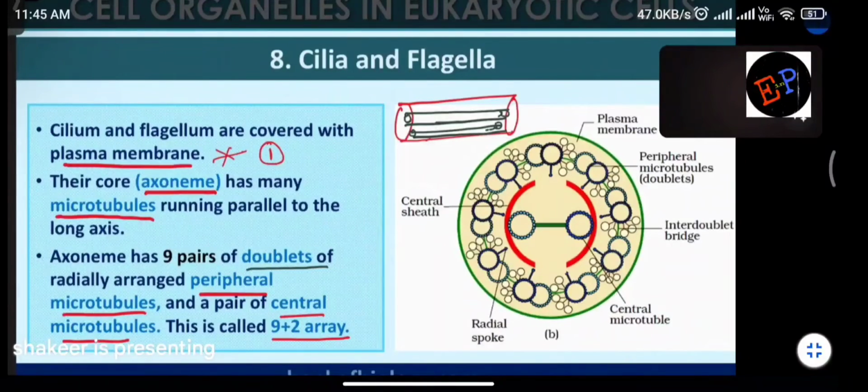So in the figure here you can see, these are the two central microtubules. So this is the first one and this is the second one. And surrounding them we have 9 pairs of tubules. 9 pairs means totally how many? 18 tubules are present. So in the figure you can draw them 1, 2, 3, 4, 5, 6, 7, 8, 9, 10 like this. Totally 18 are present. And in the middle we have only 2 tubules. So that is why you can call this system a 9 plus 2 array.